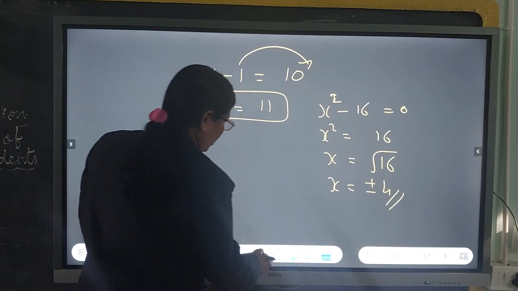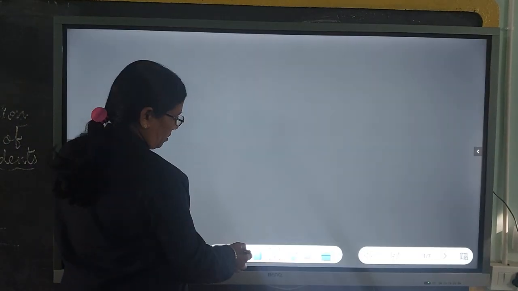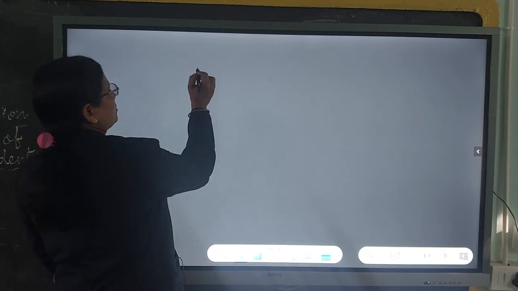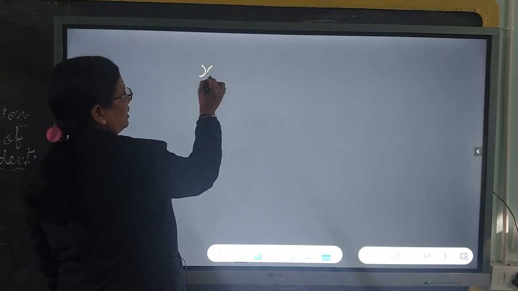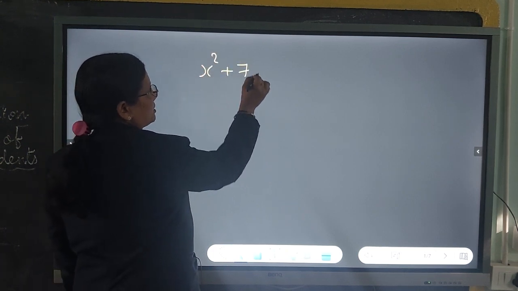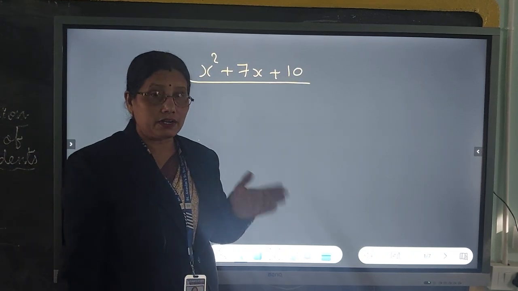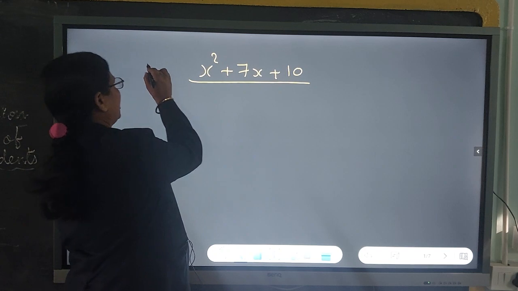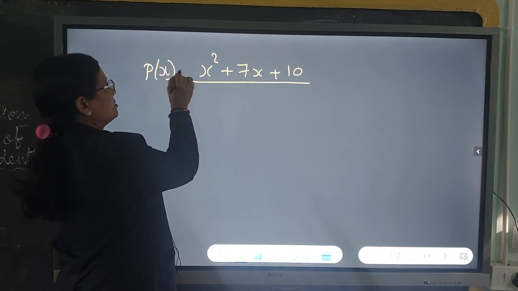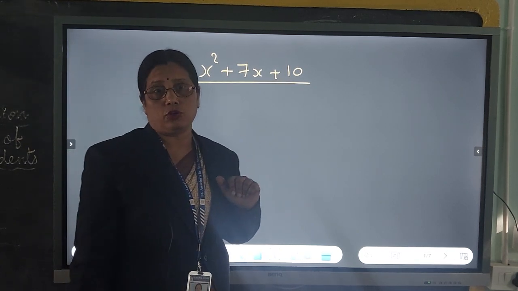So, when we go further, suppose I have given x square plus 7x plus 10. If this is a polynomial, by the middle term splitting method, you are able to find the factors of this. In 9th, they are called the factors.